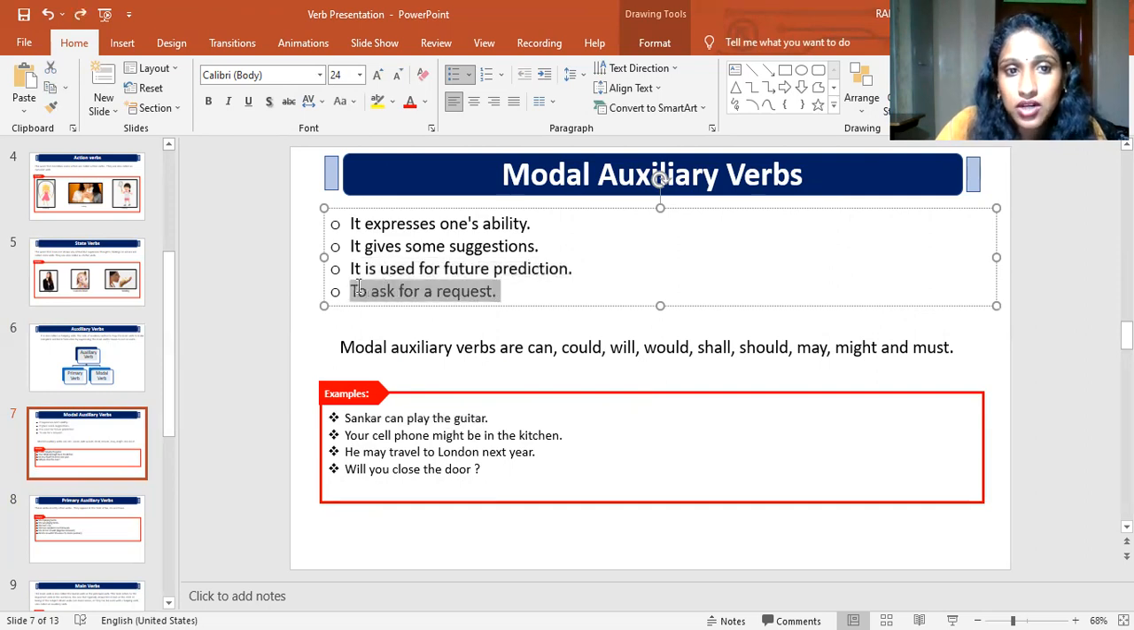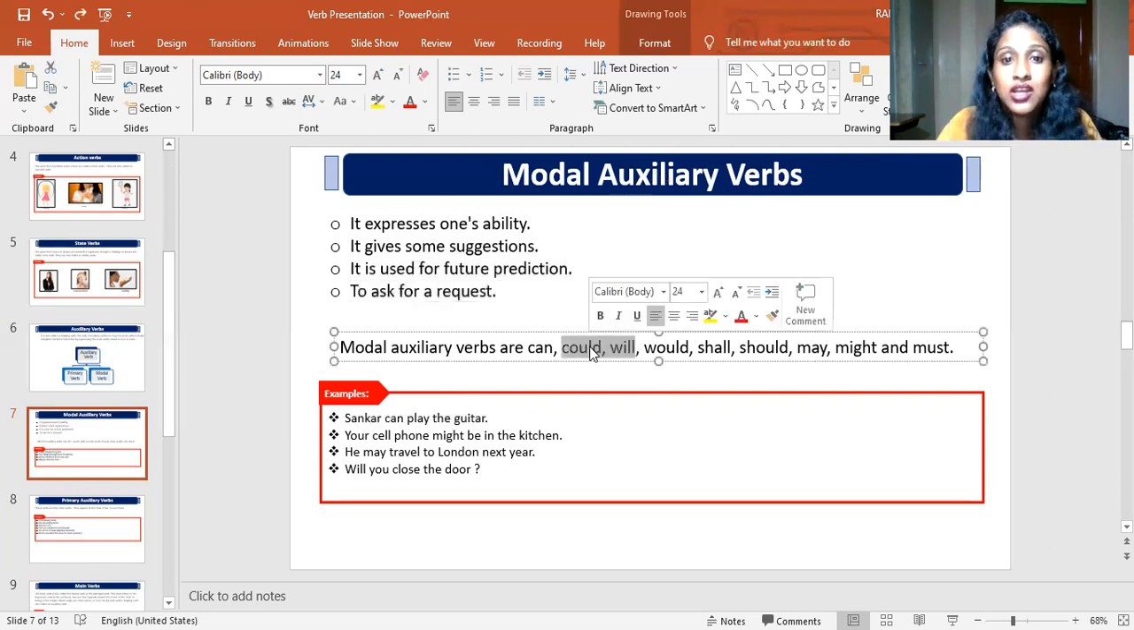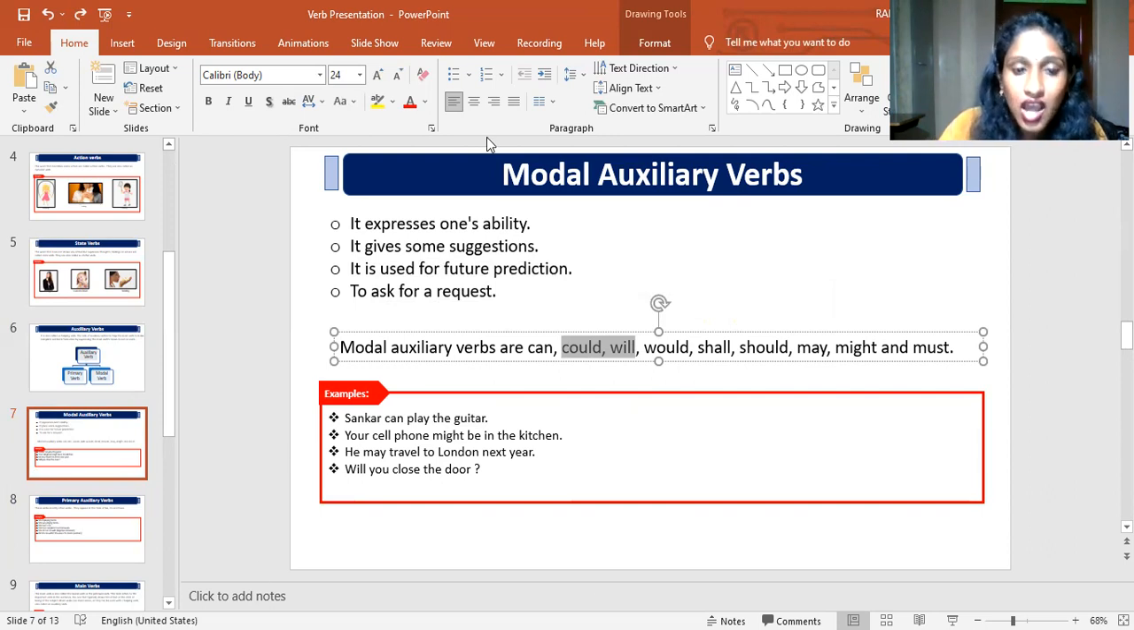Next is to ask for a request. To request something, we can use this modal auxiliary verb, like, will you close the door? So as I told, will is a modal auxiliary verb. Can you please lend me a pen? Will you please close the door? All these are the verbs which we call modal auxiliary verbs, which we use to express one's ability, to give some suggestions, or to predict something in future, or to ask for a request.